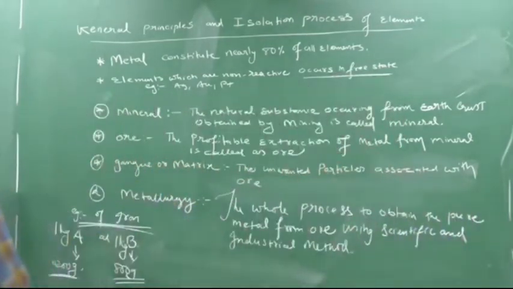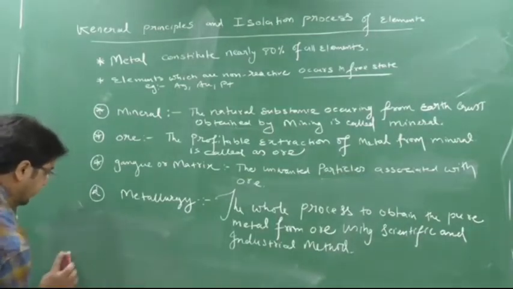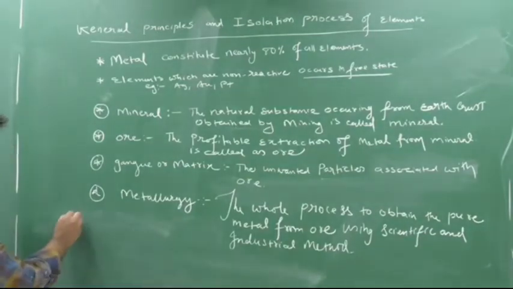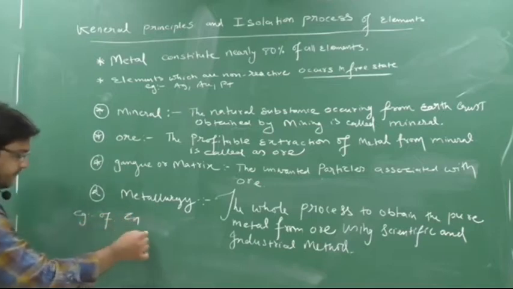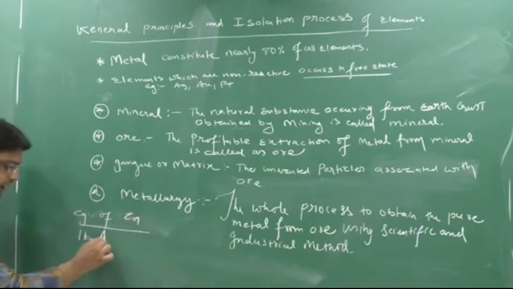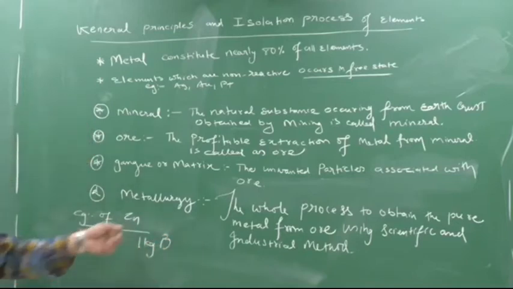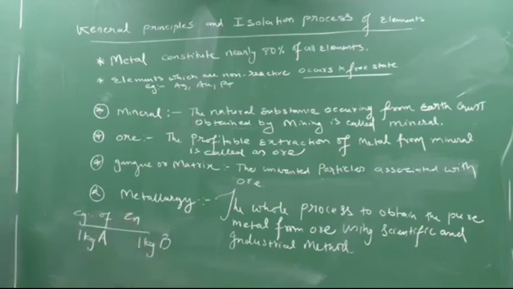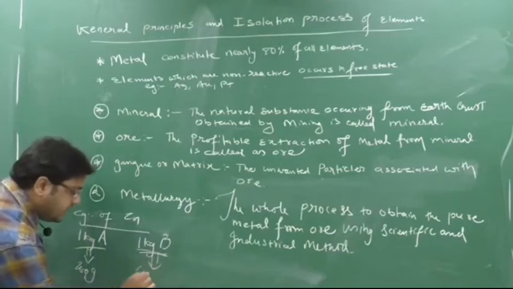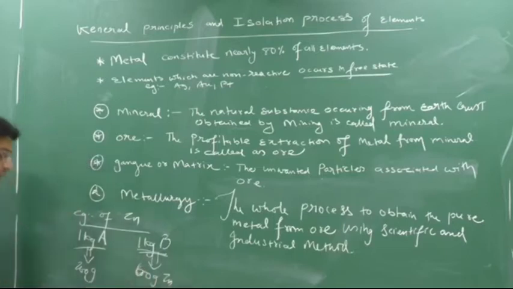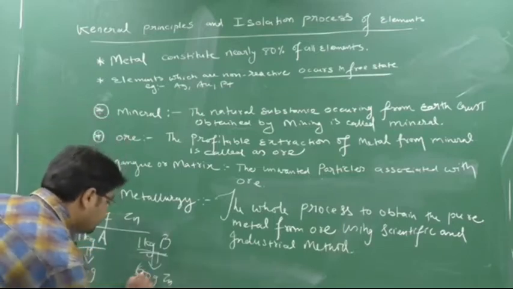Another example, of zinc, we will take. If I take the example of zinc, again I am getting 1 kg of mineral A of zinc and 1 kg of mineral B of zinc. I will do the process. All the process I will do on A also, on B also. After completion of the whole process, I got 200 gram of pure zinc from A, and here I got 600 gram of pure zinc. So where am I getting more? From mineral B I am getting more, yes or no? Because it is 600 gram.